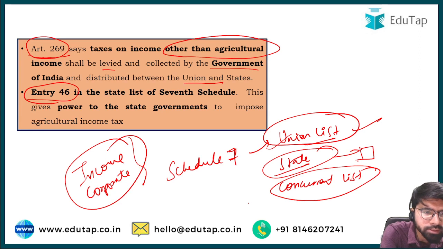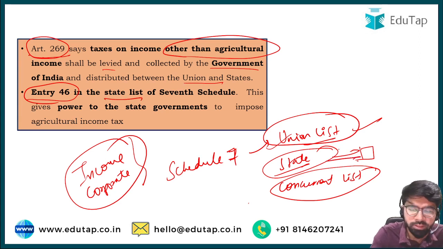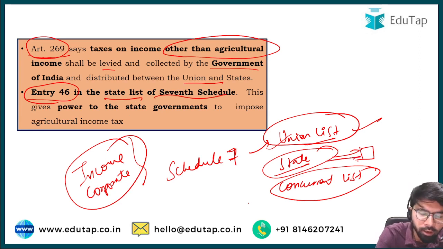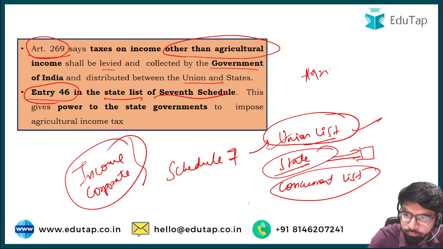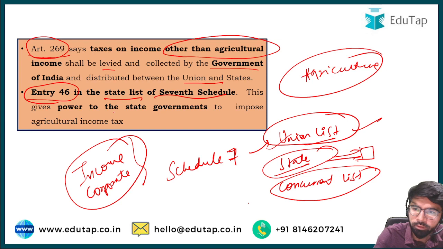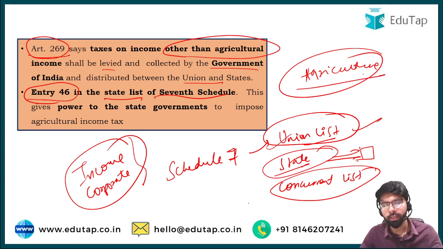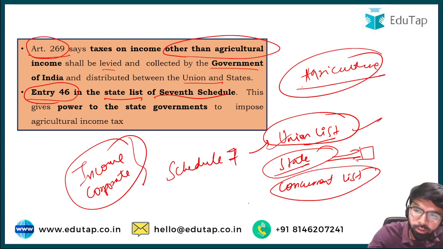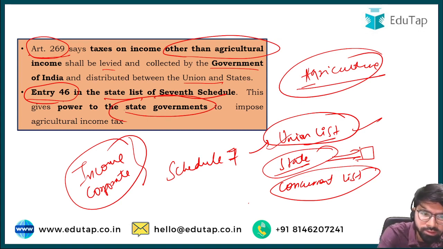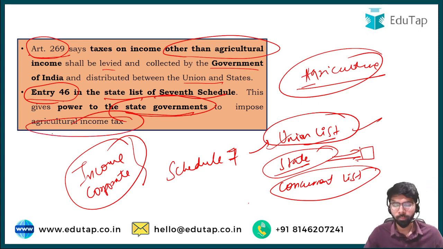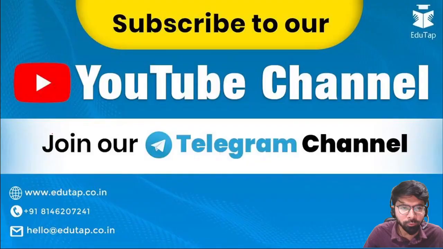But Entry 46 in the State list of the 7th Schedule says that tax on agricultural income, that is, if any entity wants to tax agriculture, it is the respective state government. So it is Entry 46 in the 7th Schedule which gives power to the respective state governments to impose agricultural income tax. So that's all we have in today's session.